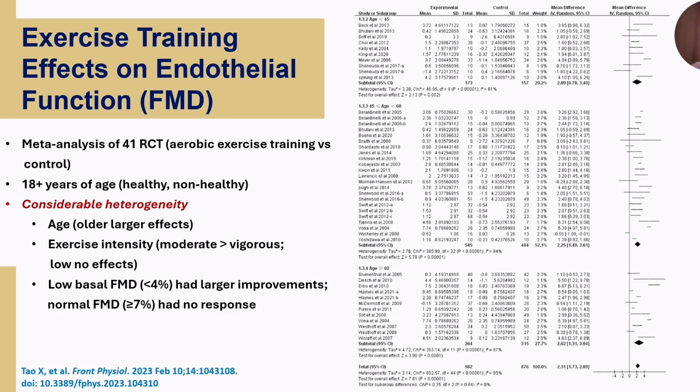Exercise intensity also contributed to the heterogeneity in responses, with a moderate intensity exercise training program having better responses or greater responses than vigorous. Low intensity exercise essentially had no effects. And then those individuals that had the worst endothelial function at baseline showed the largest improvements to the exercise training, whereas those who had normal endothelial function, defined as having an FMD greater than or equal to 7%, had no response.